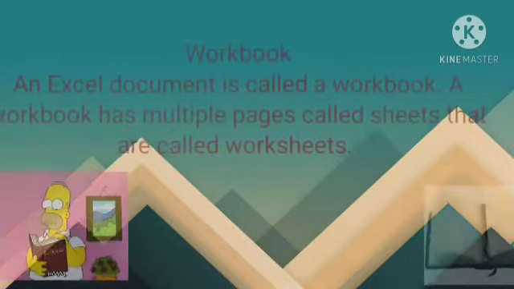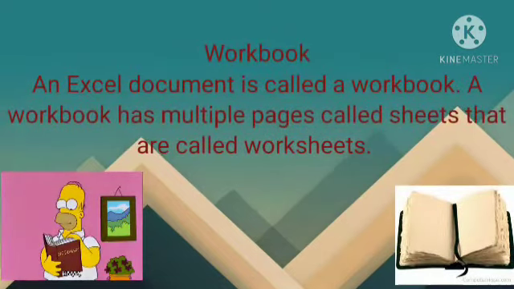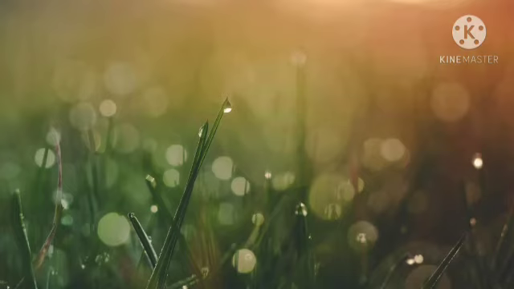Workbook. An Excel document is called a workbook. A workbook has multiple pages called sheets, which are called worksheets. Now students, I'll give you one example. Suppose you have one book. This book is your workbook and in your book you have pages. These pages are called worksheets.